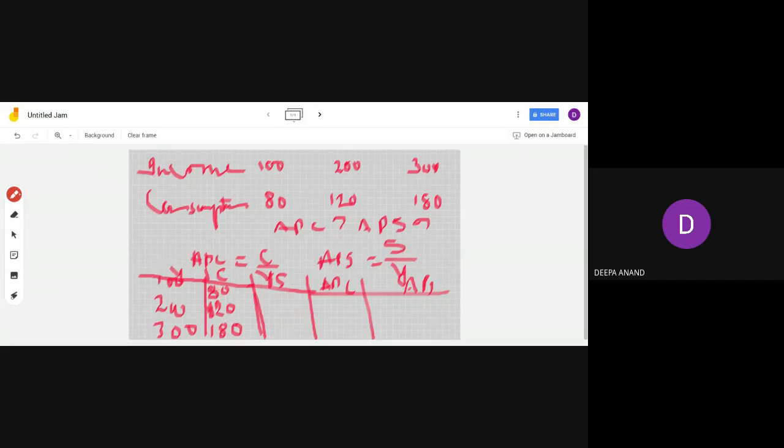Consumption 80, 120, and 180. And this is savings. So, Deepashi, your income is 100 and you are consuming 80, means you are saving the difference: 20. And your income 200 and 120, how much are you saving? 80. 180, 300, 120. So you have all the concepts here. Now you put it in the formula.